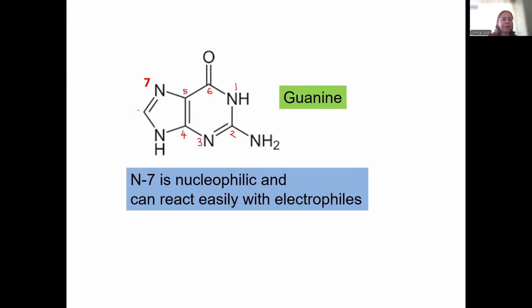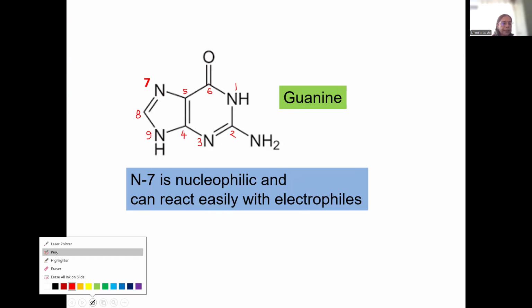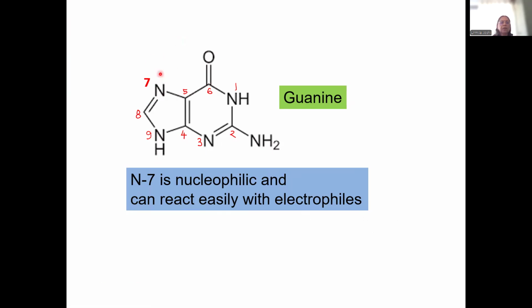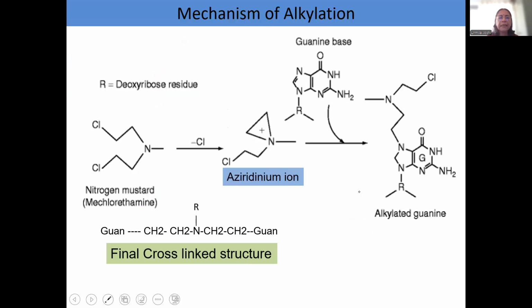So this is N7, this is carbon 8, and this is N9. Okay, so N7 is nucleophilic in nature. It has a lone pair and it reacts very easily with electrophiles. Let us see how it reacts with electrophiles.